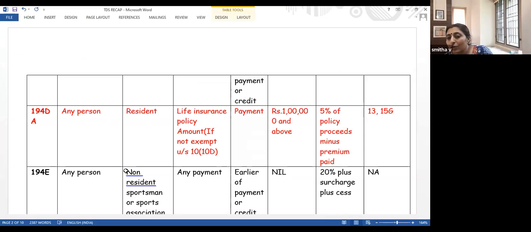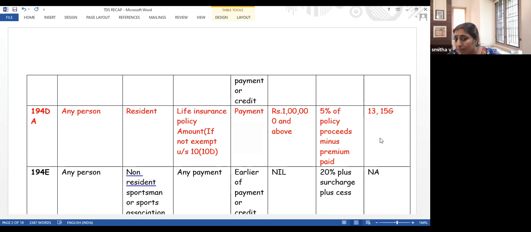Here, in order to get this lower tax deduction, what is the way out? There are two options. Either you can make an application in form number 13, or we can make a self-declaration form. Both are possible. In certain sections, only form 13 is available. In certain other sections, only 15G is available. In certain sections, both are available. In certain sections, none is available. Different sections call for different things.